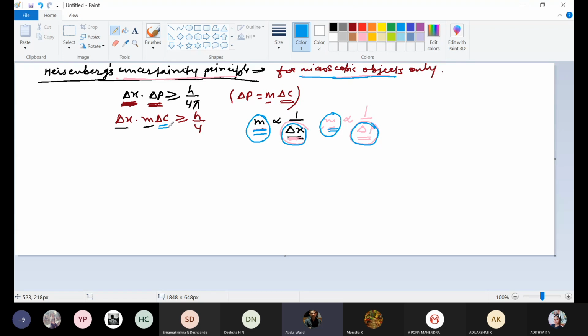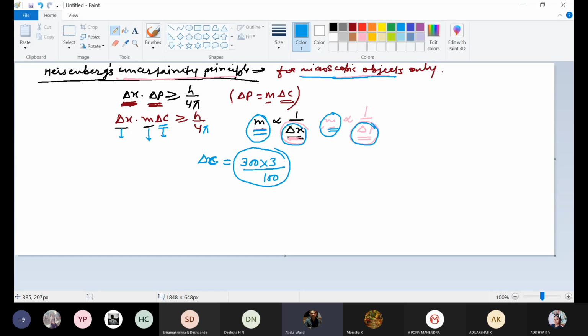This del c is uncertainty in velocity, m is mass, and del x is uncertainty in position. h is Planck's constant, pi is 3.14. So they will be giving you values of uncertainty in position or uncertainty in velocity. Suppose the uncertainty in velocity is 300, and they say that it is 3% accurate. So along with that value of the uncertainty in velocity, you will be putting 3% also. Like this, you will be putting values.